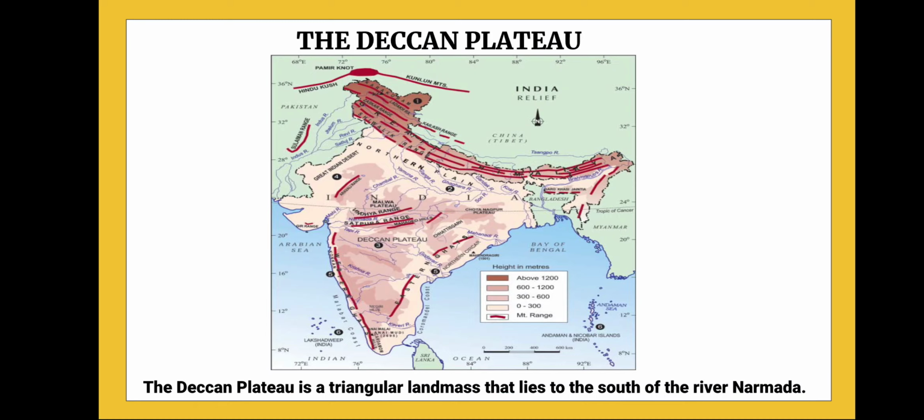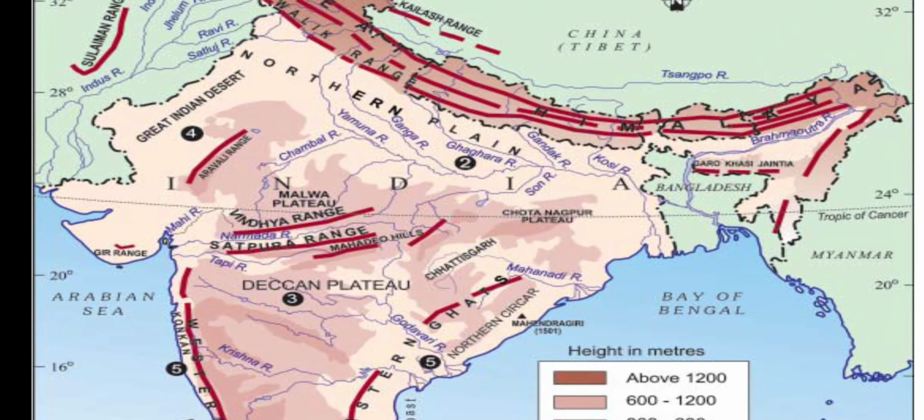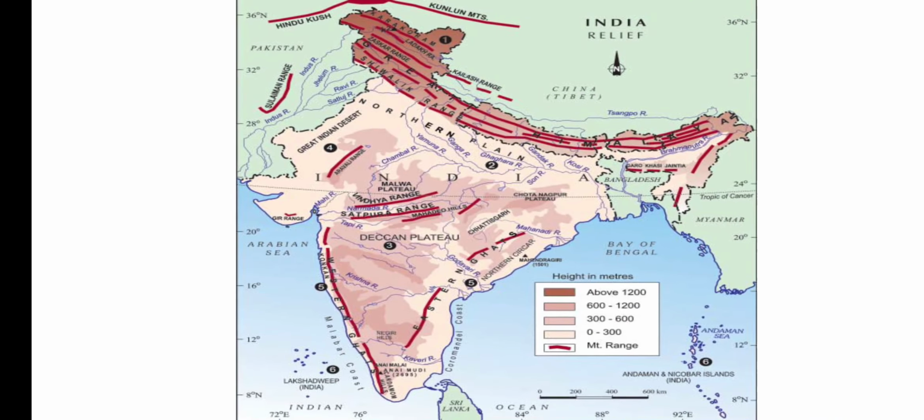So now we'll discuss the other part of the Peninsular Plateau, that is the Deccan Plateau. The Deccan Plateau is a triangular landmass that lies to the south of the river Narmada. So let's see the Narmada River once again. The Narmada River is just below the Vindhya range, and between the Vindhya range and the Satpura range flows the Narmada River.